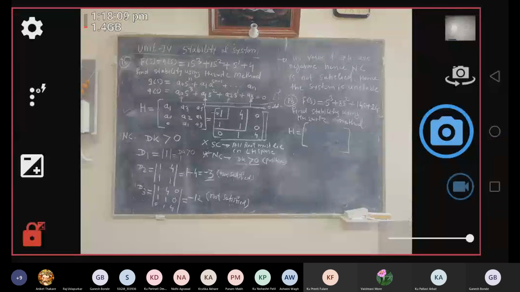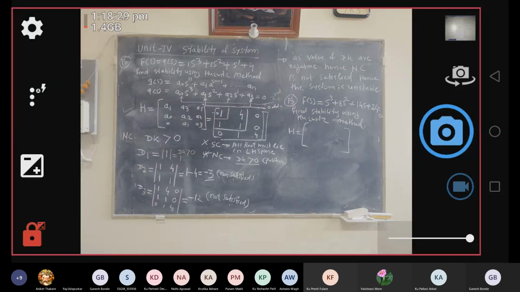So the sufficient condition being satisfied means what? Whatever the location of the roots of the given characteristic equation, all the roots lie in the left hand side of the S plane. So that is why your system becomes stable. In this way we can determine the stability.